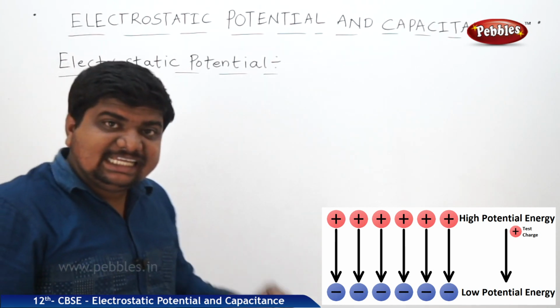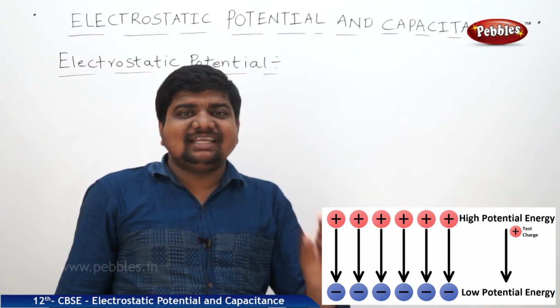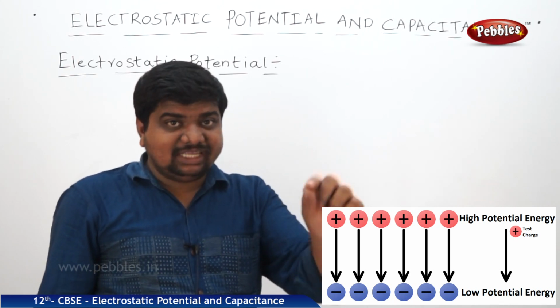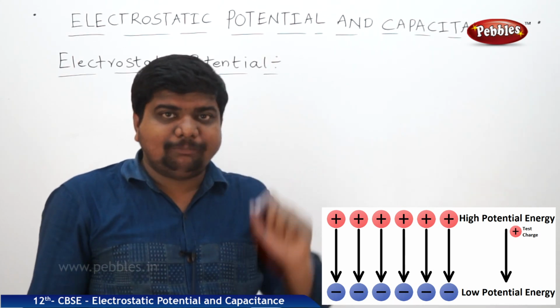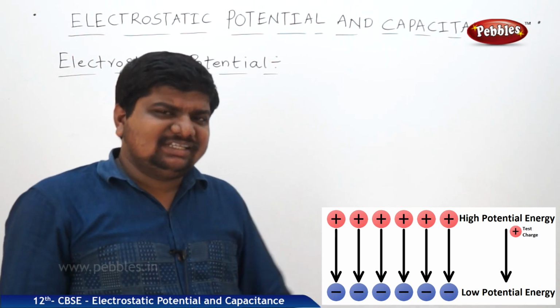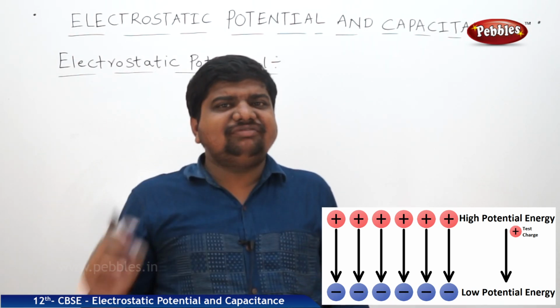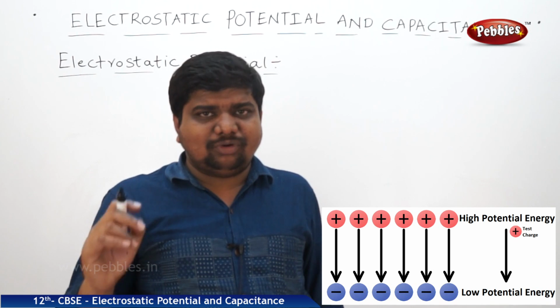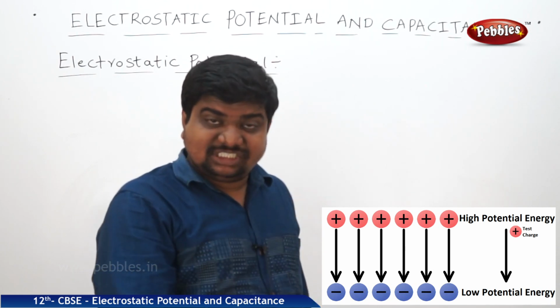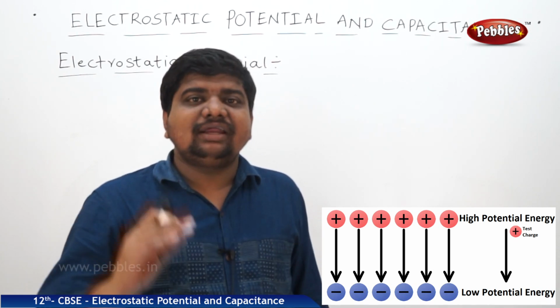This concept is similar to the potential energy of a freely falling body or a body which is thrown upward. What is the meaning of potential energy? It is one form of energy which is possessed by a body by virtue of its position, structure or shape.